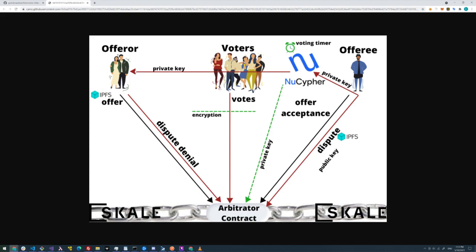We deployed our contracts on SKALE, which is a layer 2 solution, a gasless blockchain. We wanted it to be gasless because we wanted people to be financially incentivized in order to participate. And because of how high Ethereum gas fees are, especially right now today, there wouldn't be a lot of financial incentives. People would probably actually lose money if they participated in this protocol if we had it deployed on Ethereum mainnet. So yeah, that's just a quick overview of Harmonia.